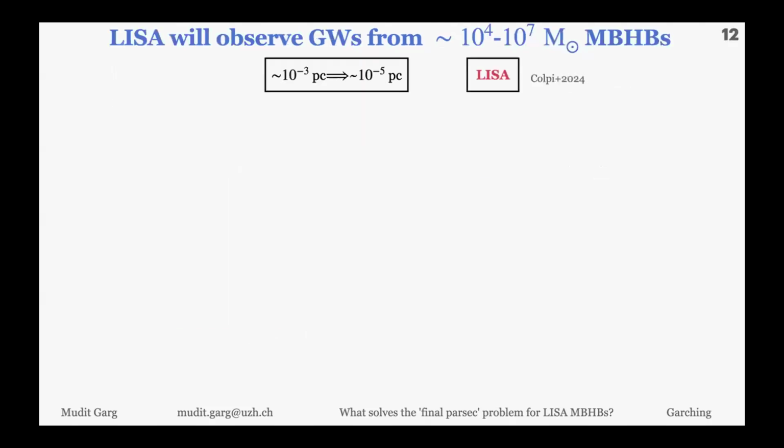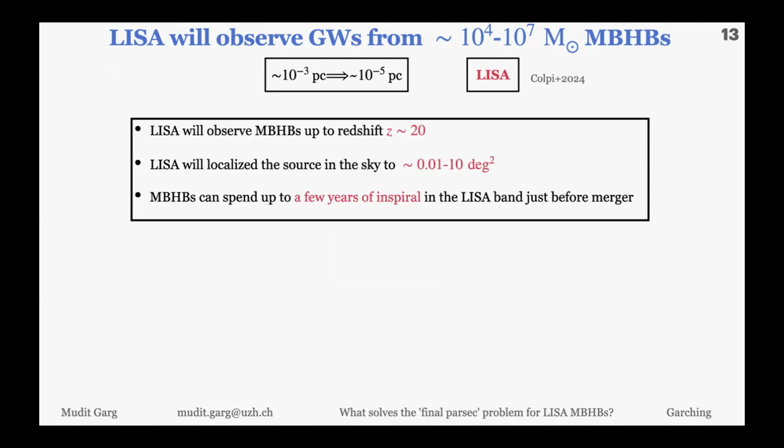So now the question is, once the gas is able to bring the binary to milliparsec separations, gravitational waves become strong enough to quickly drive them to merger. These are things which we'll see in LISA. LISA will have many science cases, but for MBHBs, let me mention three of them. First of all, LISA will see black hole binaries up to redshift 20 in principle. Whether they exist or not, that's up to observations.